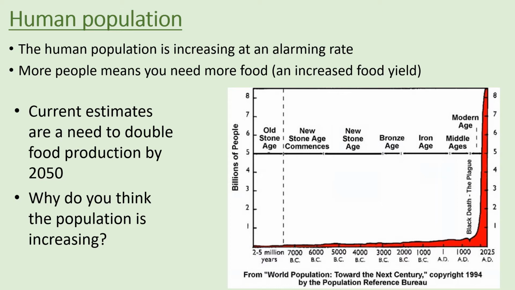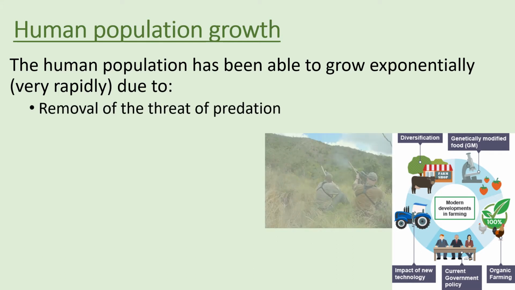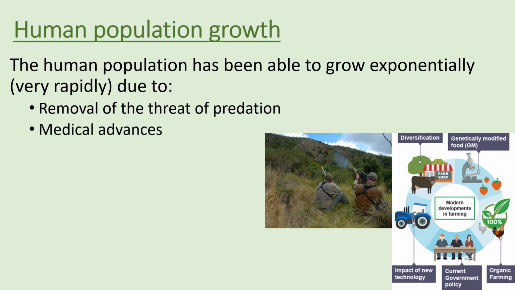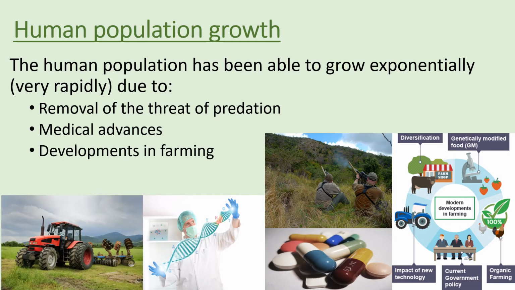So the answer is the human population has been able to grow exponentially very rapidly due to removal of the threat of predation, because we have guns so we can kill most things, so we don't usually get eaten. Medical advances, so we've got lots of different medical technology which is keeping us alive for longer. And developments in farming, so we've got a lot of machinery that helps us to grow crops, etc. So well done if you managed to get any few of them correct.